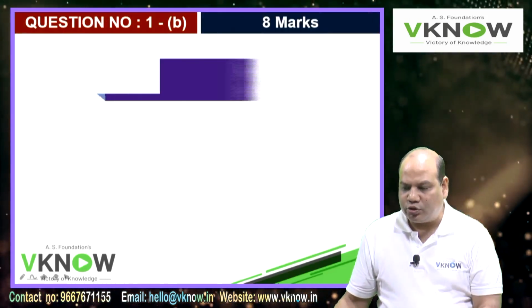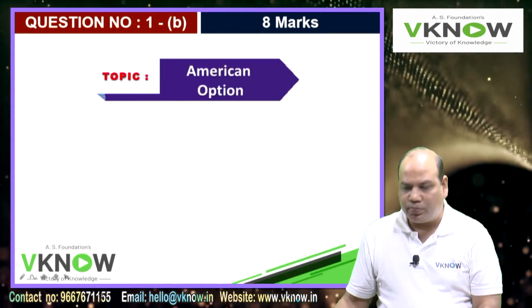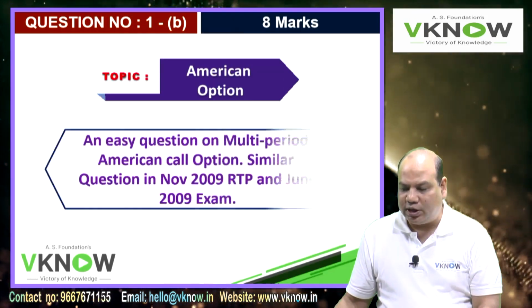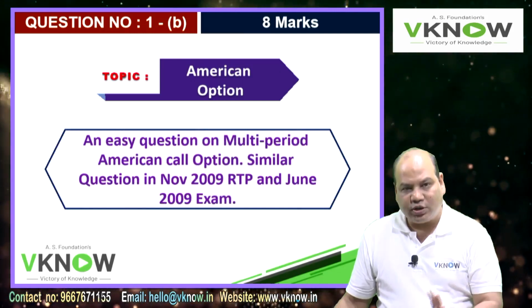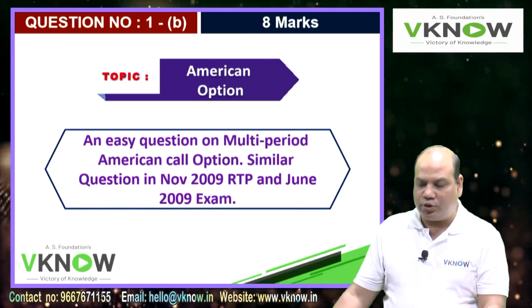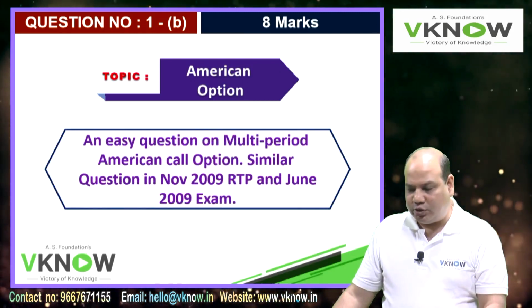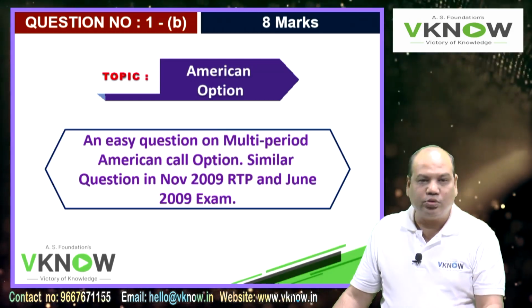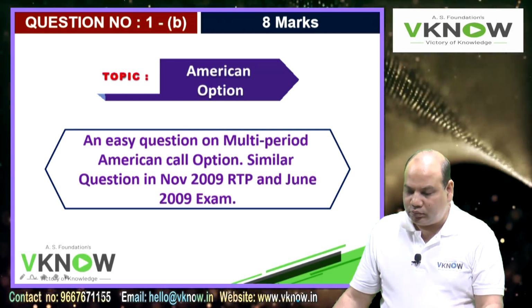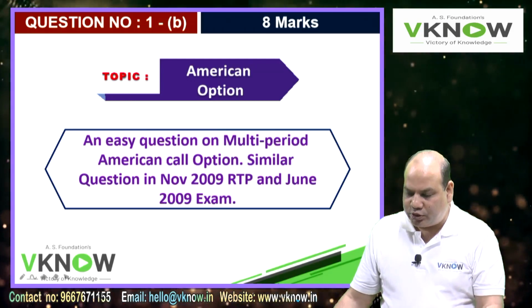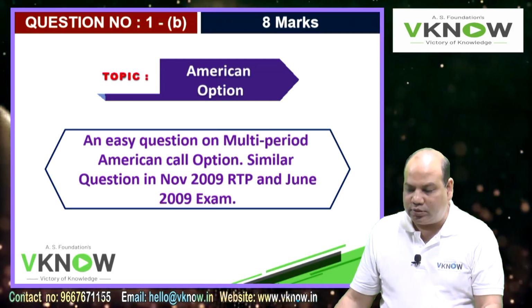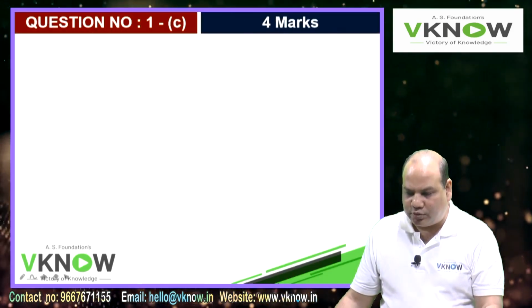Question 1B was also for 8 marks. The topic was a multi-period American call option, which you must have done in the option valuation topic. A similar question was asked in the June 2009 exam and also in the RTP of November 2009. So with changes in a few numbers, they repeated the same question.